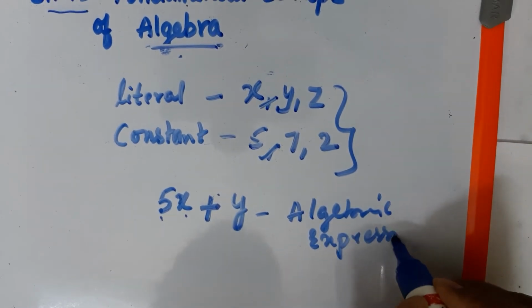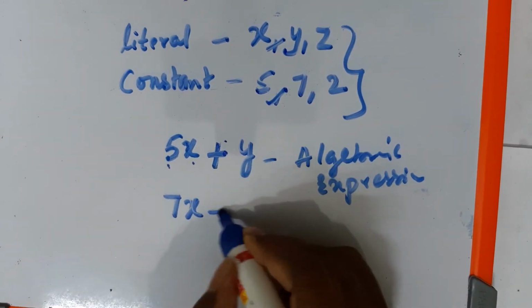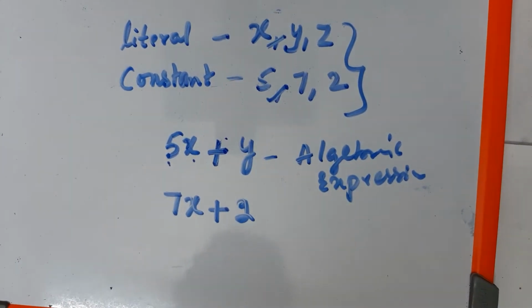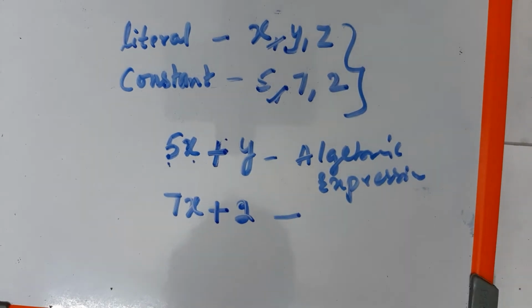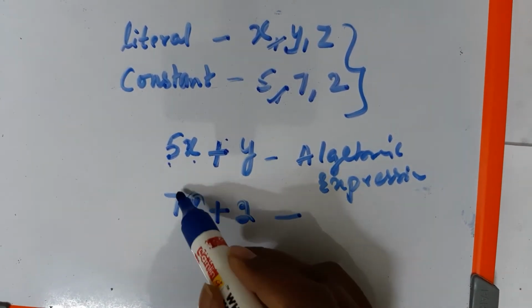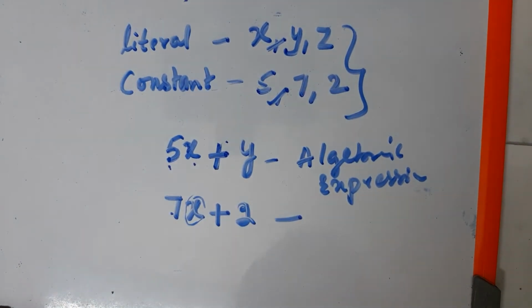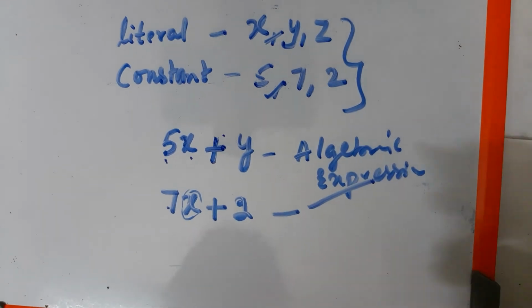One more we will write: 7x plus 2. Yes, this is also an algebraic expression. Why? It is the combination of a literal and a constant. This is also a literal and a constant. This is called an algebraic expression.